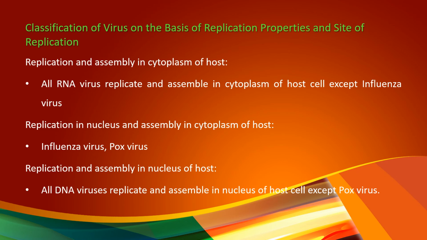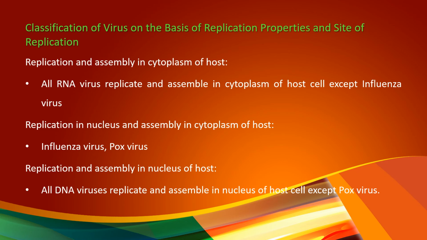The next category in this classification is replication in the nucleus and assembly in the cytoplasm. Example, same thing, influenza and pox virus. In this case, the replication of the nucleic acid occurs in the nucleus of the host cell, and the assembly of DNA or the genetic material into the viral capsid takes place in the cytoplasm.